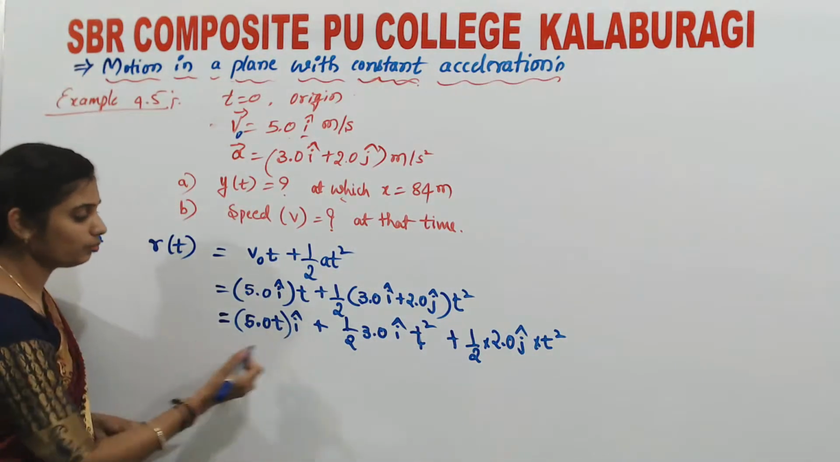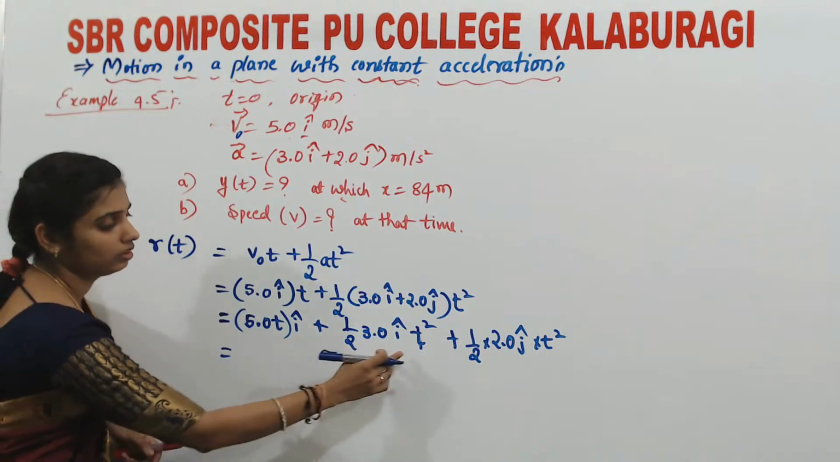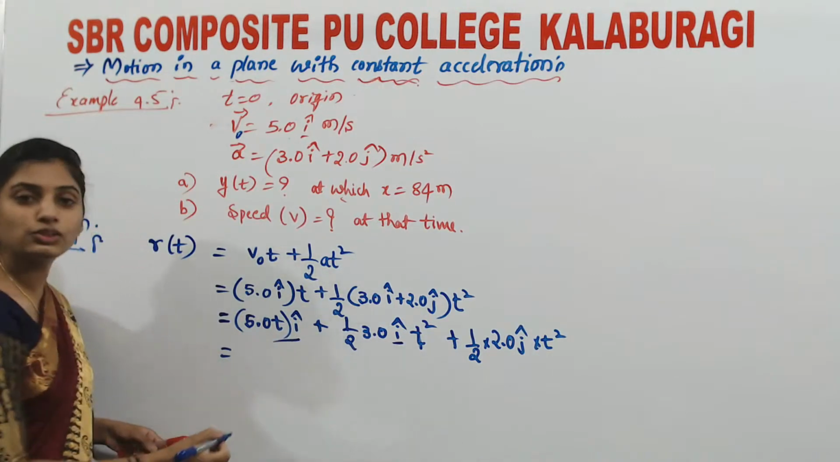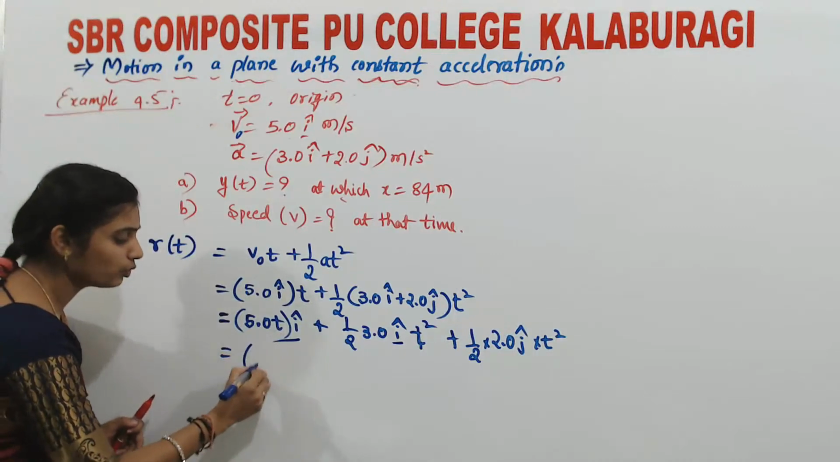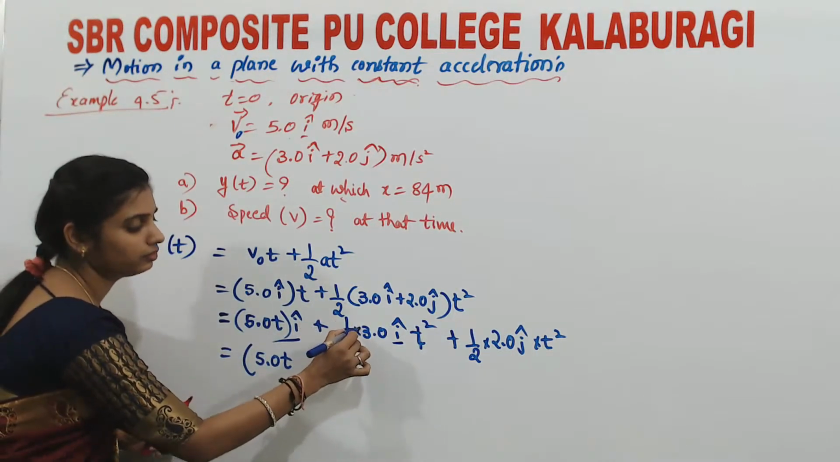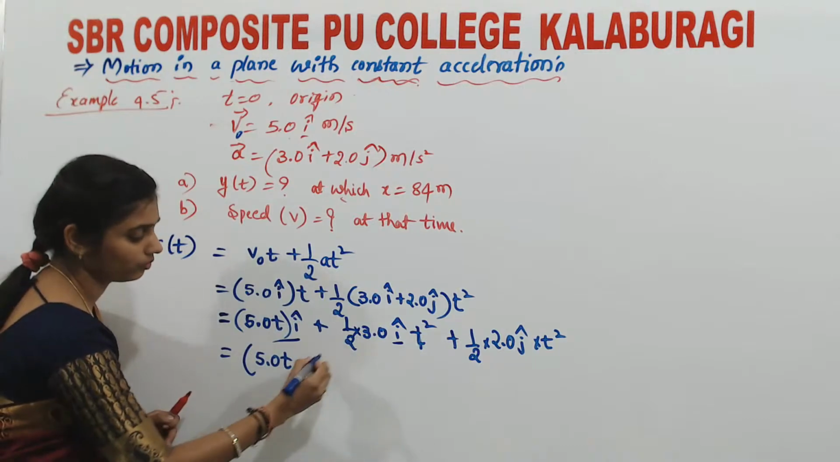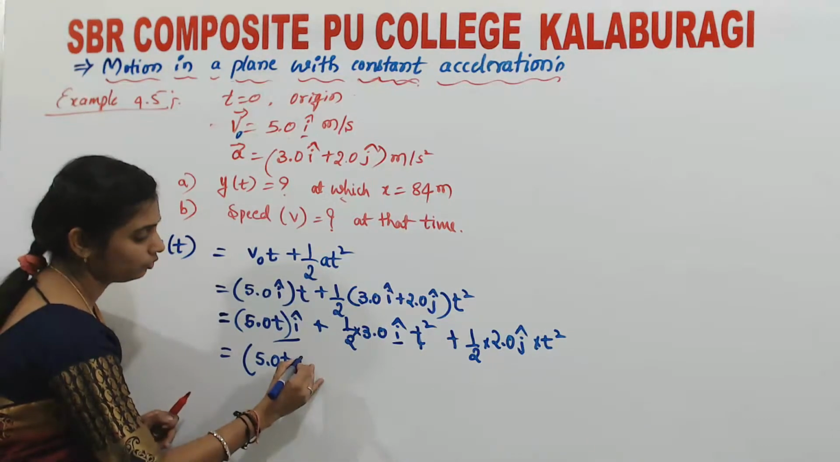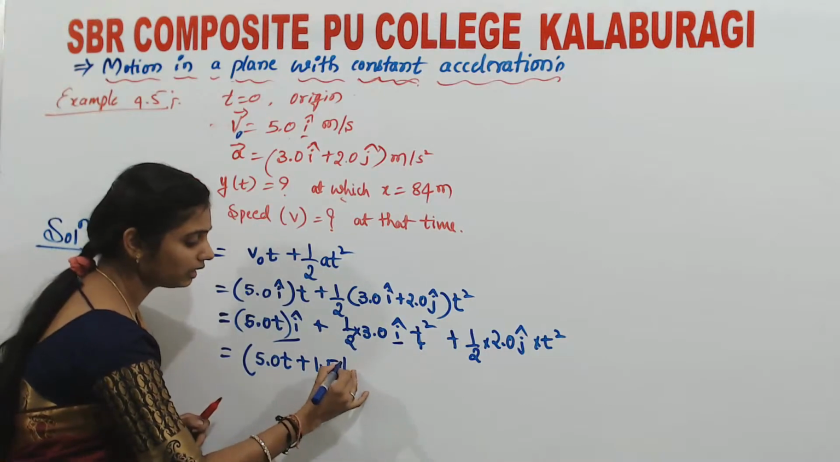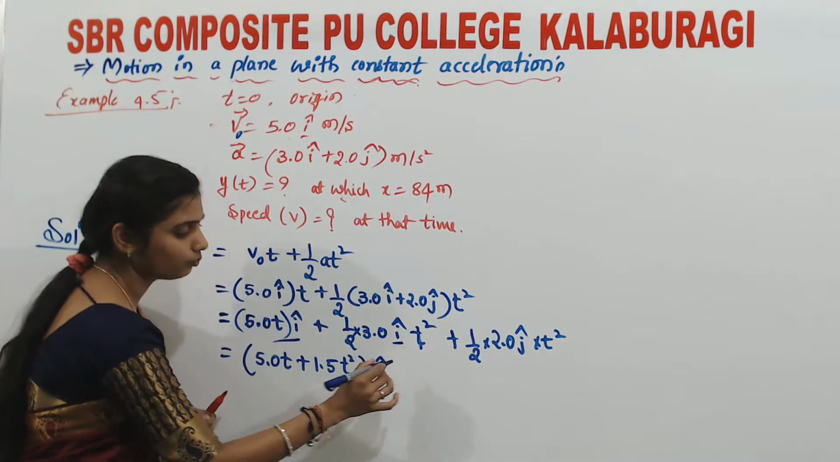So just simplify. Here I can write the things which are having i cap. See here, for these two terms, let me take i cap common. So 5.0t, what is half of 3.0? That is nothing but 1.5, isn't it? So plus 1.5t square. So I have taken i cap common.